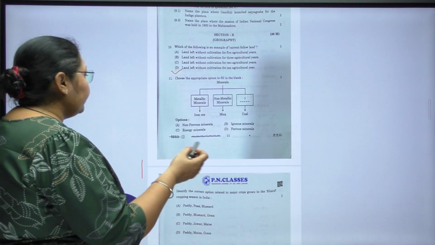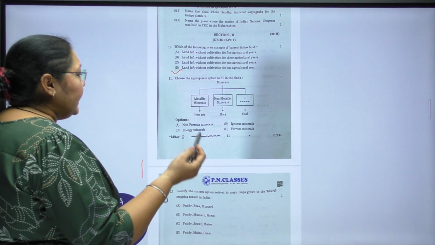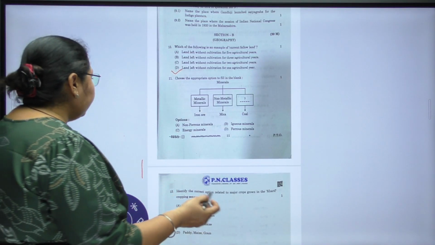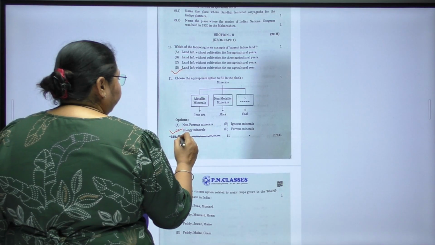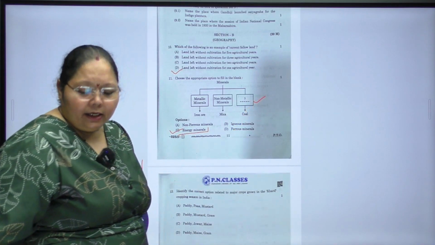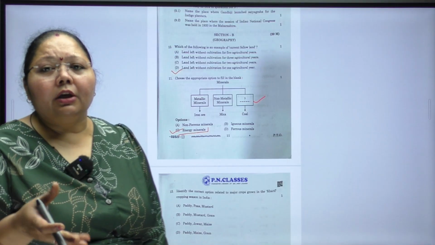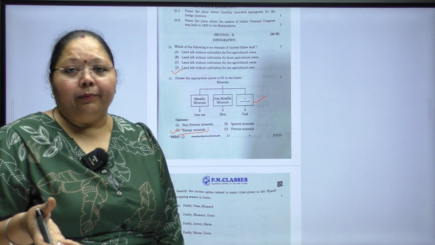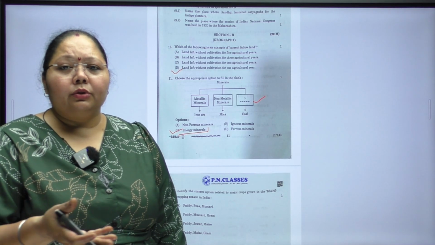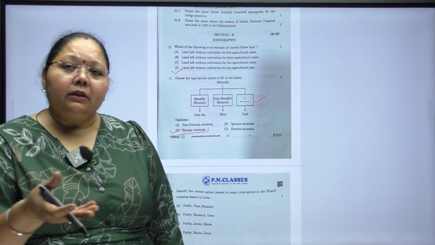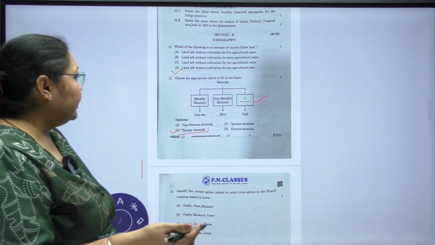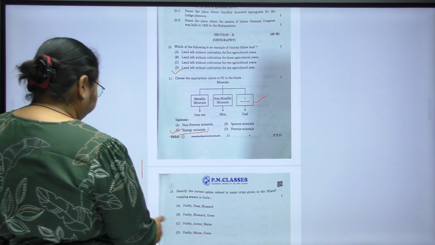The options are non-ferrous minerals, igneous minerals, energy minerals, and ferrous minerals. The correct answer is energy minerals. Why? Because coal is used as a fuel. For example, coal was used as an engine fuel, and it was used by people in their houses for burning the chulas. So this is an energy mineral.